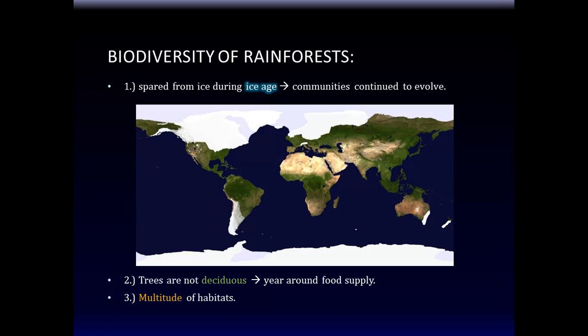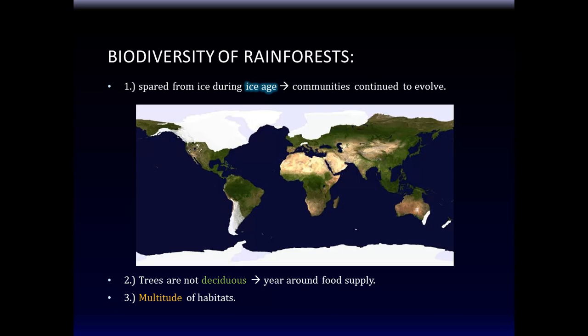The second thing is a very important difference. You never go to a tropical rainforest and see all the trees that lost their leaves because it's like wintertime. They don't lose their leaves. They're not deciduous, but they're not like evergreens either. The trees don't lose their leaves. In other words, animals living there have a year-round food supply. You understand? So they have more time to evolve.